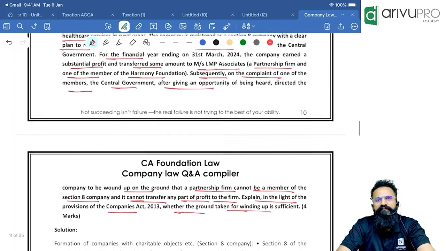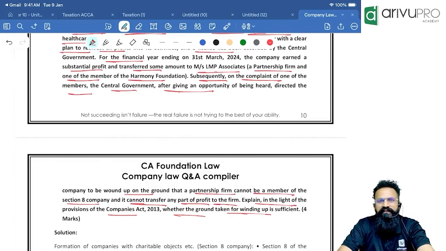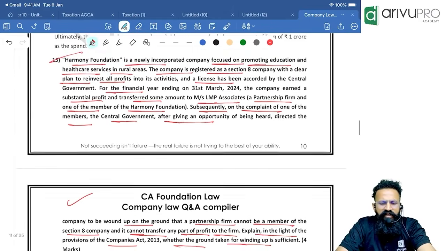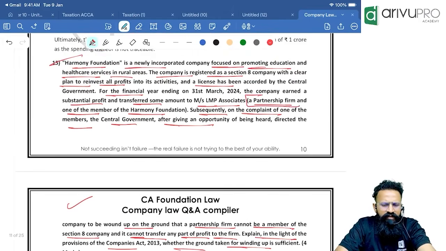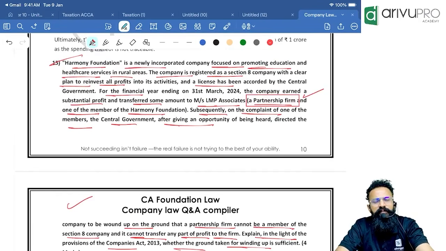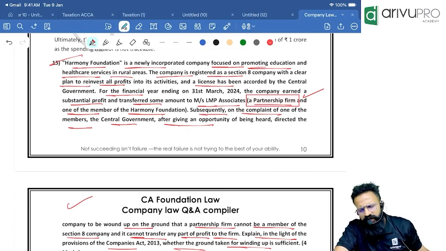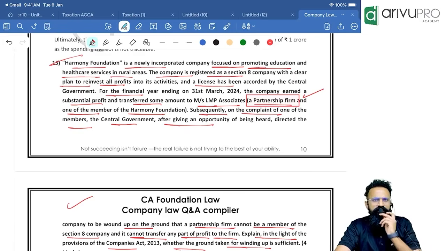Remember, people, now off late, because most of the questions are being generated using AI, it tries to put all the information in the question only, like the one we are just seeing. They are only telling you; if not, there is no way a lot of people will know that a partnership firm can become a shareholder in a Section 8 company. That's the only exception. A partnership firm cannot be a shareholder in any other company. The only exception is your Section 8 company.